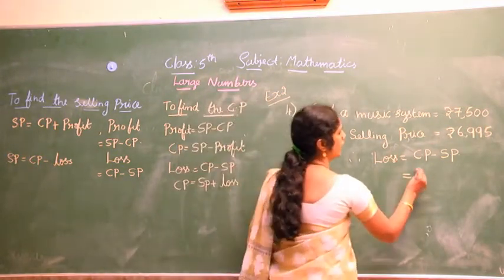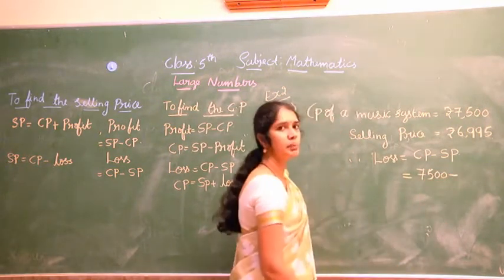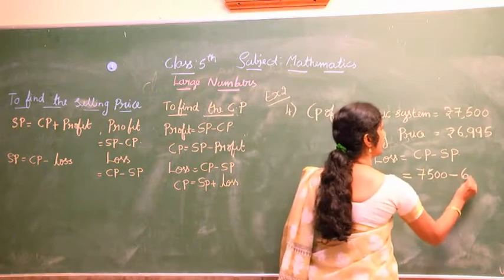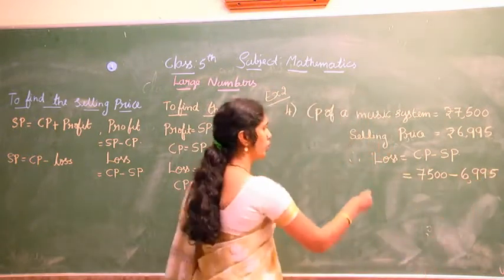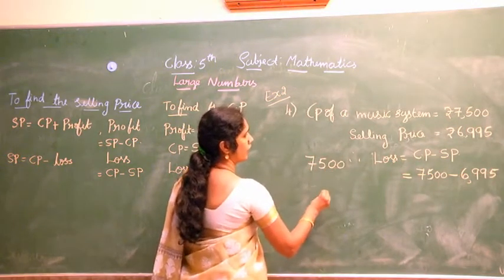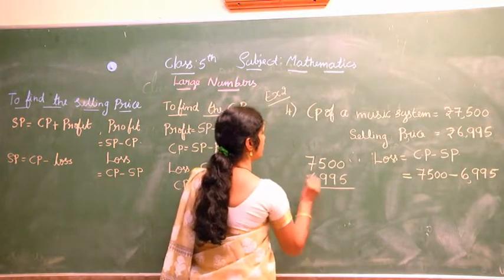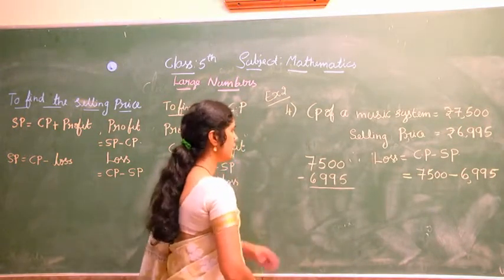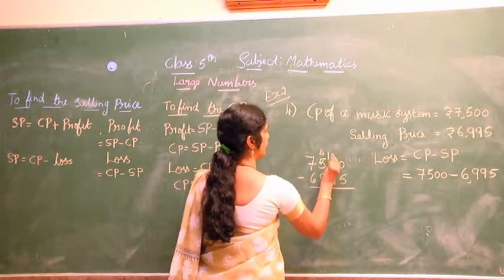What is the cost price? 7,500 rupees. What is the selling price? 6,995. We have to subtract to find the loss. 7,500 minus 6,995. Here 10 minus 5, because you have to borrow, it becomes 10.